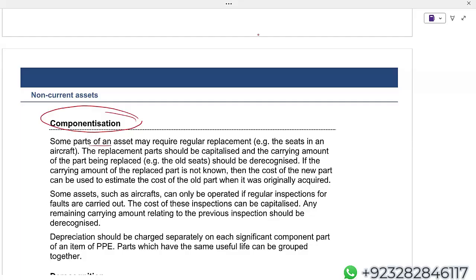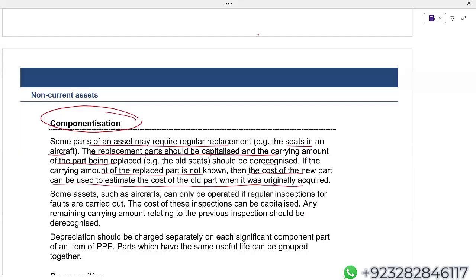For example, some parts of an asset may require regular replacement, for example the seats in an aircraft. Replacement parts should be capitalized and the carrying amount of the part replaced, the old seat, should be derecognized. If the carrying amount of the replaced part is not known, then the cost of the new part can be used to estimate the cost of the old part when it was originally acquired.